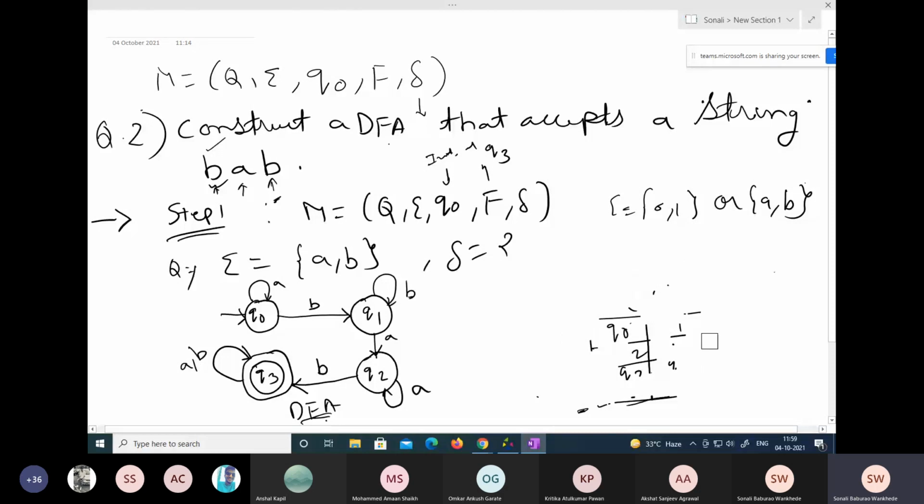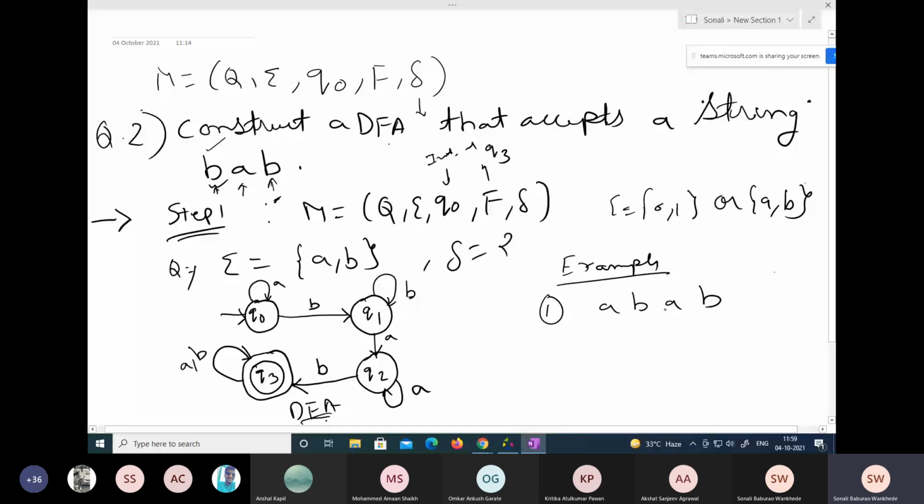Now you can take any string of your choice. I'm just taking an example here. For example, I have a string A, B, A, B. Now check. I'm present in my initial state Q0. I'm not showing the state sequence Q0, Q1, etc., because we have seen this in the previous lecture, so I guess you must be aware of it. Now check in the table.